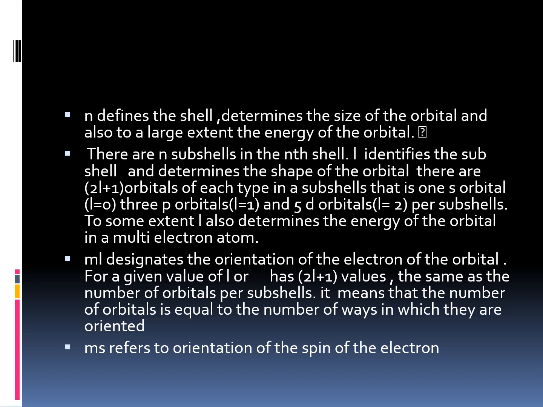ml designates the orientation of the orbital. For a given value of l, ml has 2l plus 1 values, the same as the number of orbitals per subshell. It means that the number of orbitals is equal to the number of ways in which they are oriented, and ms refers to the orientation of the spin of the electron. So students, just learn them, revise them, and I will give you an assignment for this by giving some examples. Thank you.